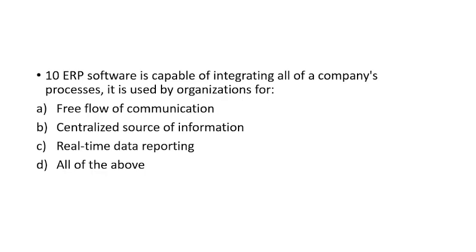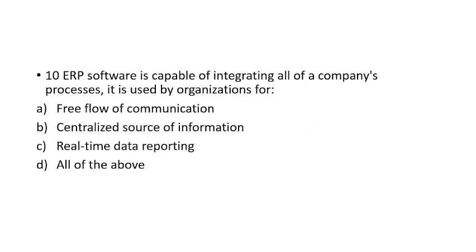Question number 10. ERP software is capable of integrating all of the company's processes. It is used by organizations for free flow of communication, centralized source of information, real-time data reporting, and all of the above. ERP, you might have heard, is enterprise resource planning software.